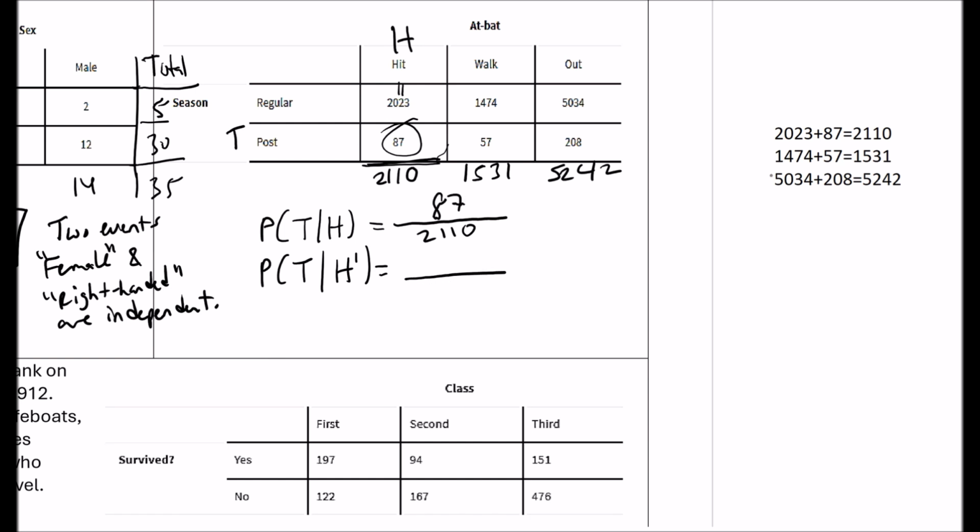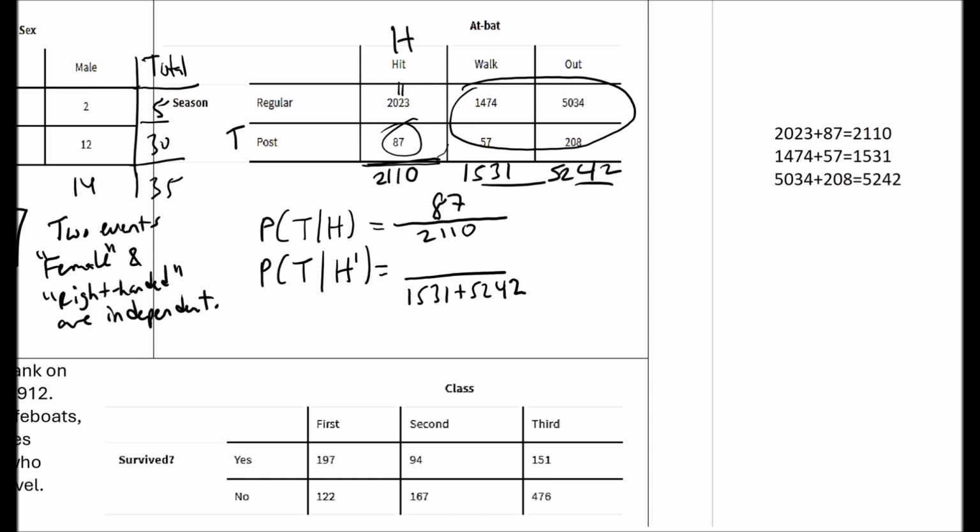Now let's do the non-hits. The non-hits are the walks and the outs, right? So that's these. Given these, out of those, basically I have to add those two together. So let me add those two together. I'll just do it here.